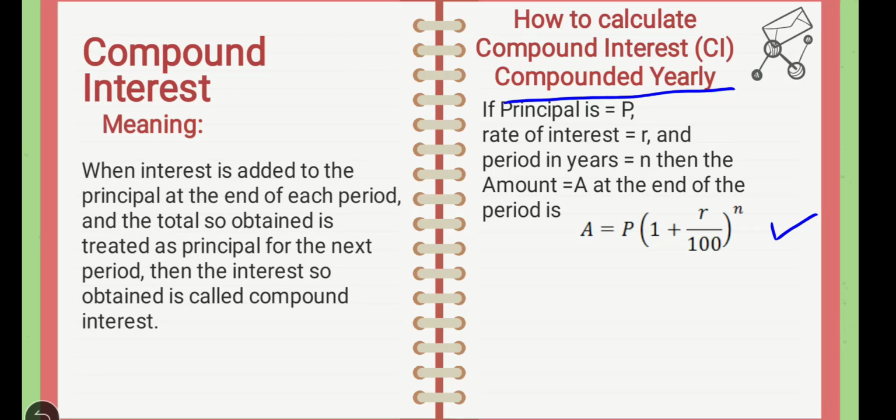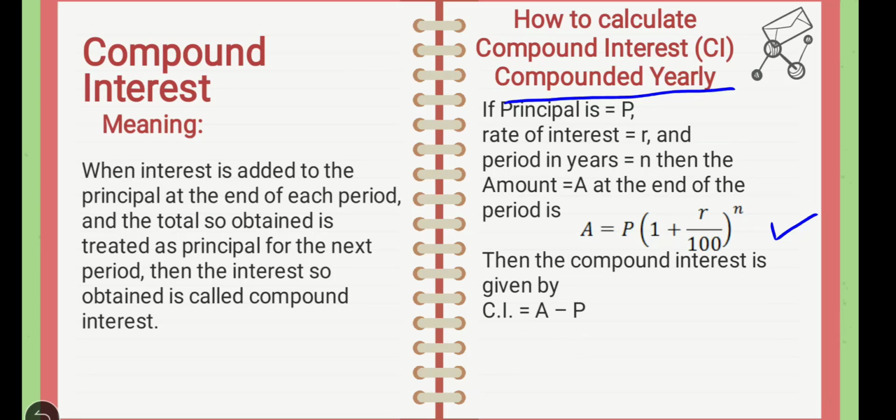Then how to calculate compound interest? Compound interest is equal to A minus P, amount minus principal. What is compound interest? Amount minus principal. When we deduct principal from the amount, then we get the compound interest. We know how to calculate amount. What is the formula for amount?